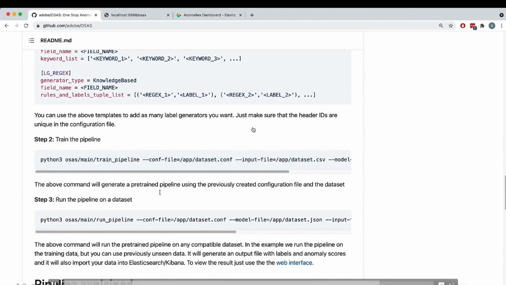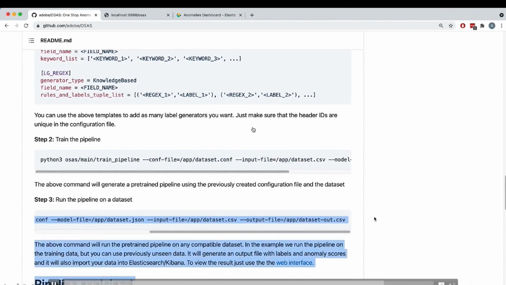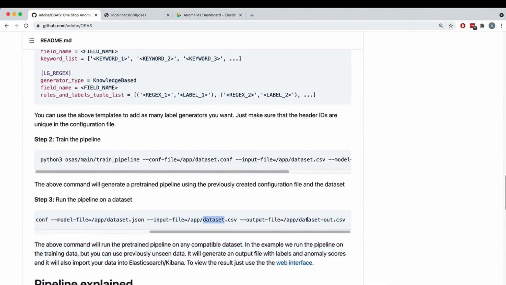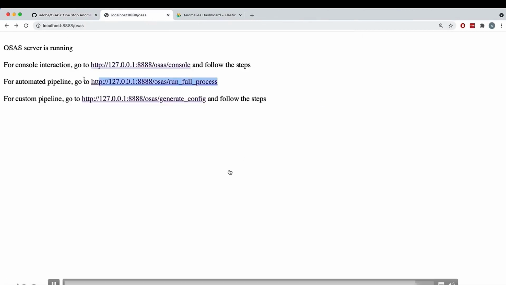Now, once the pipeline is run, you can actually execute the pipeline, and it's going to execute the model you just trained on the dataset. You can also train the model on a totally new dataset. That depends on you. For experiments, most likely you're going to use it on the trained dataset. So that's OSAS in a nutshell. Everything up and running there.